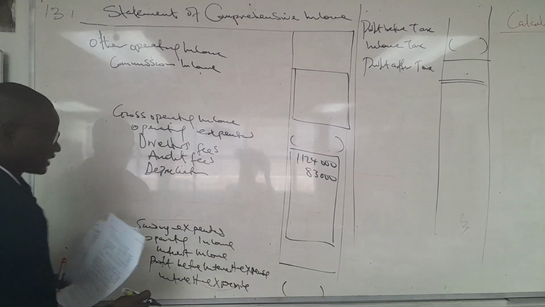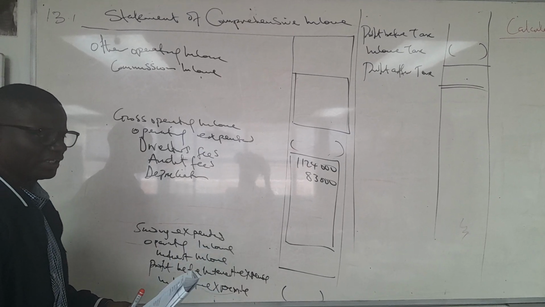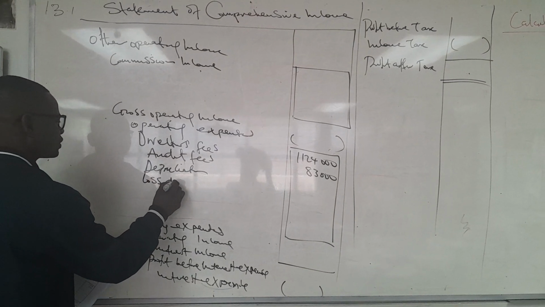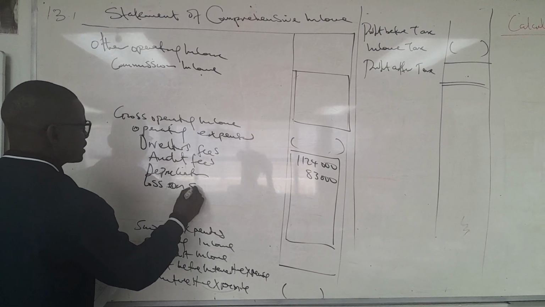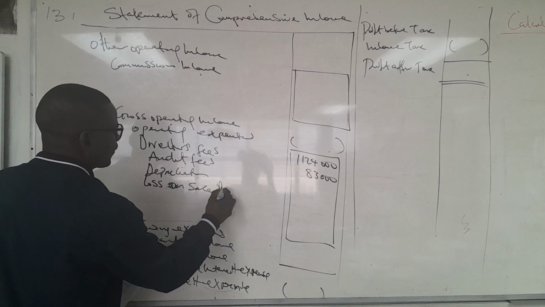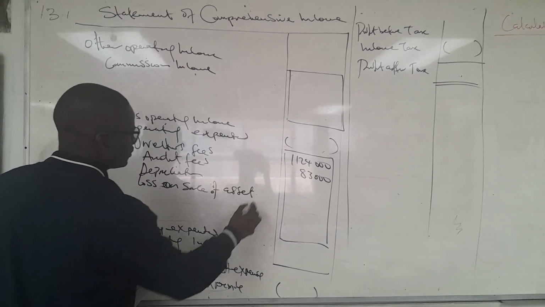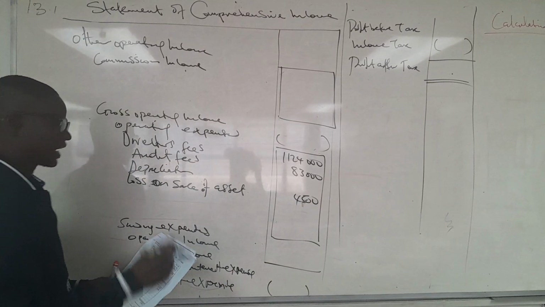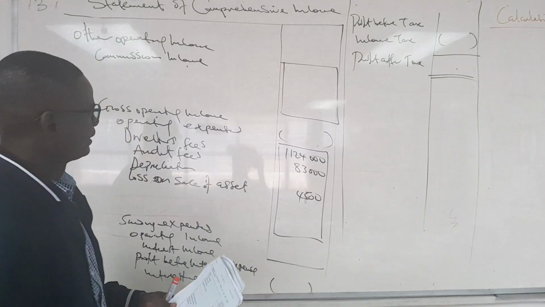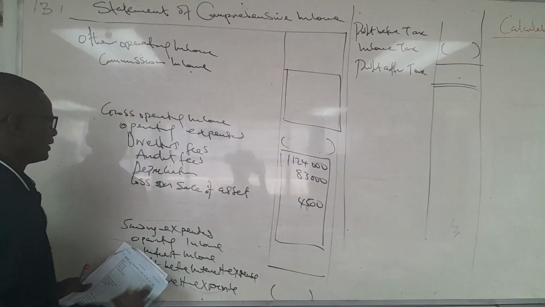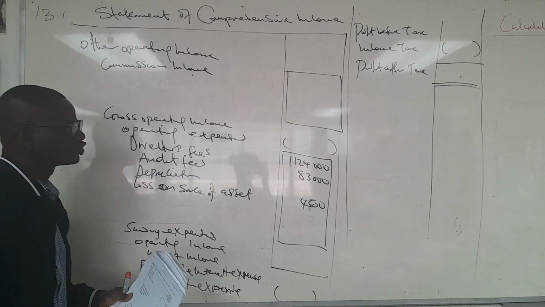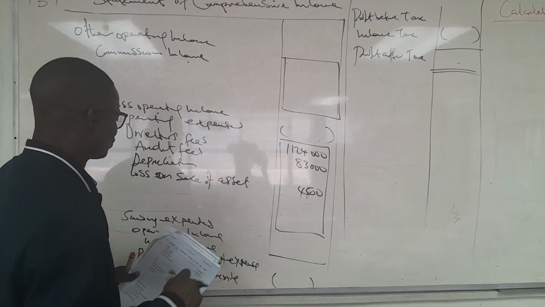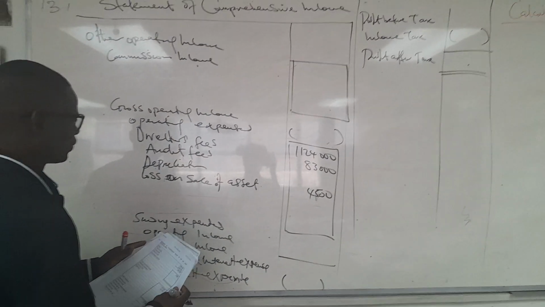Depreciation, we put everything. We got the total depreciation to be something, but I'm going to write it there. Let's not talk about the loss on sale of asset, which we got to be 4,500. We carried that one from the previous calculation. Then depreciation, we got our depreciation also to be 183,000 something, but I will have to check it again where we do that.